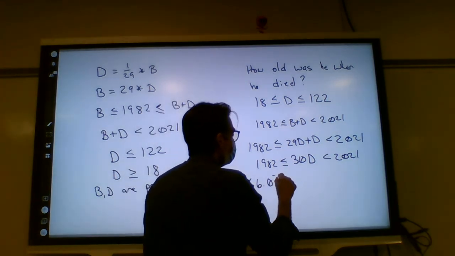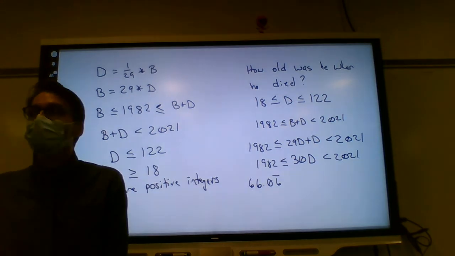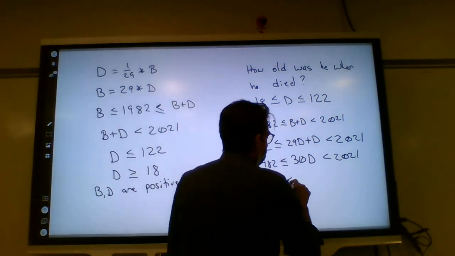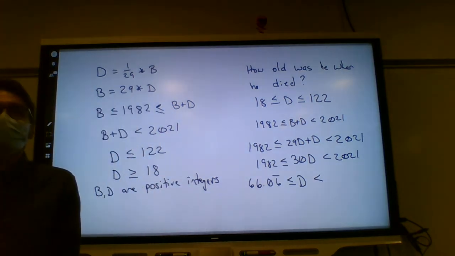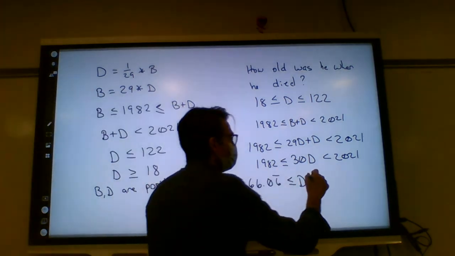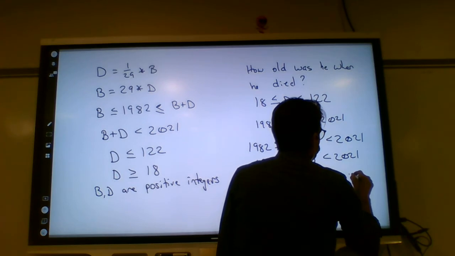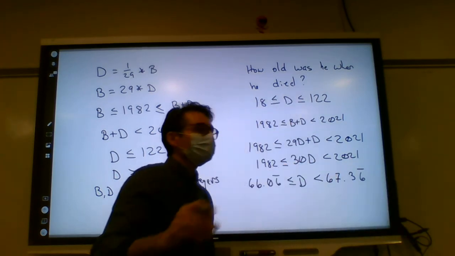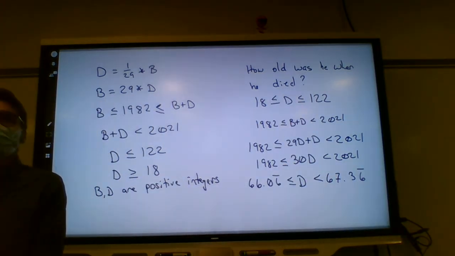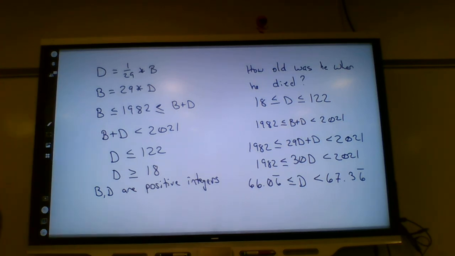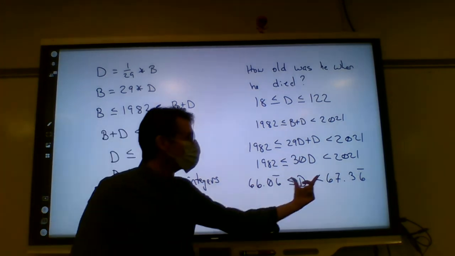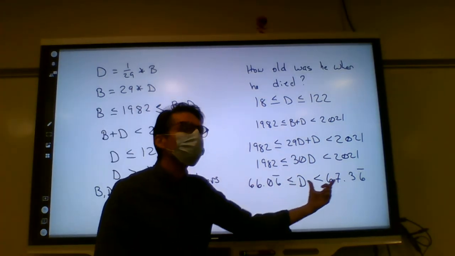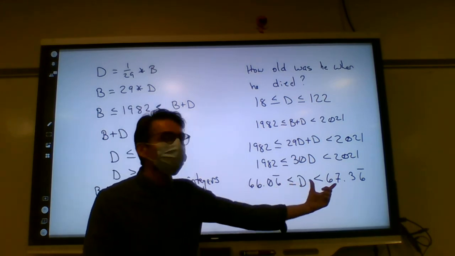Get 66.06, and it repeats. And that's less than or equal to D. And when you divide 2021 by 30, you get 67.36, and that repeats. Now, what do we know about D? D has to be a positive integer, and it's between these two numbers. So what positive integers are there between these two numbers?